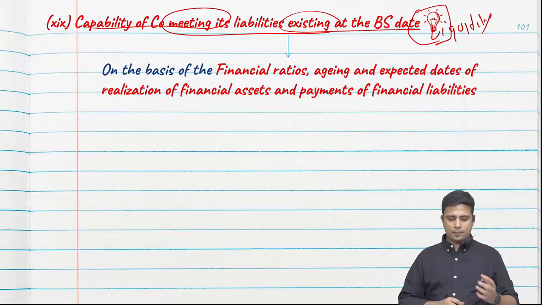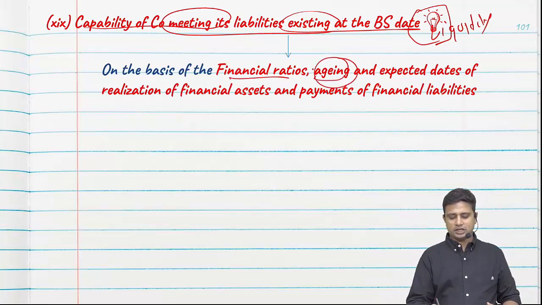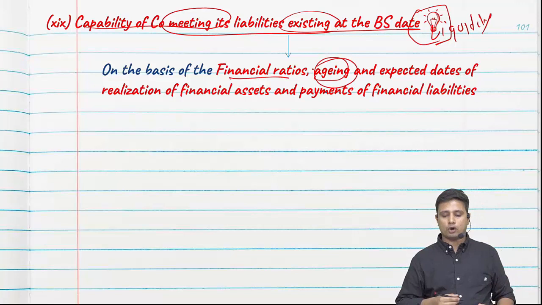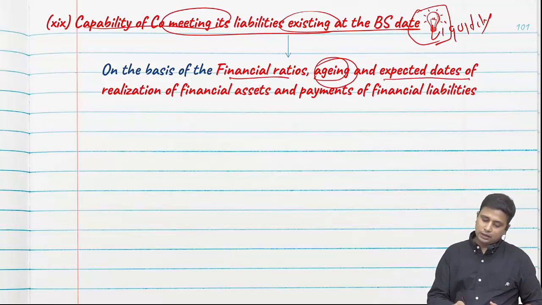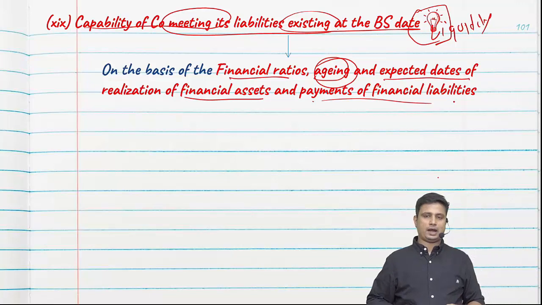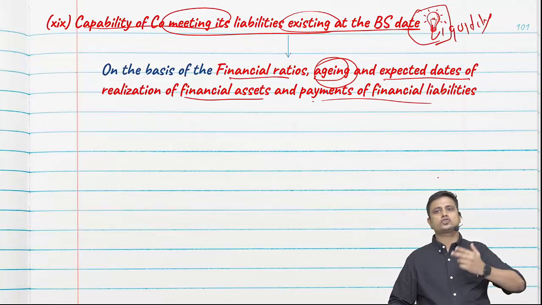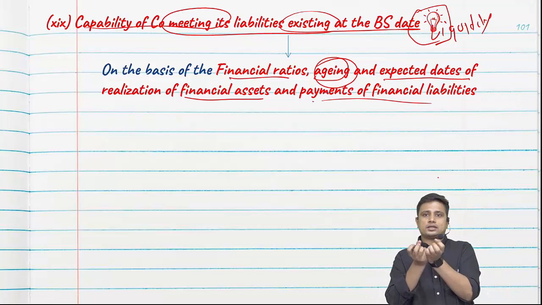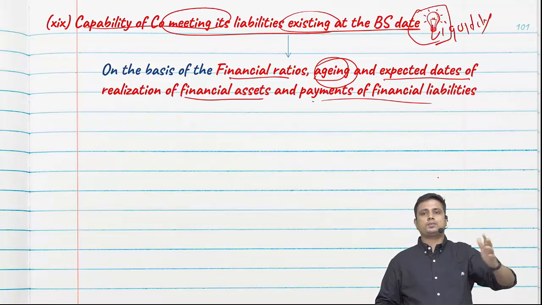So on the balance sheet, on the basis of what? Financial ratios, aging. That is, since how long we have not paid to the creditors, expected dates of realization of financial assets and payment of financial liabilities. That is based on the ratios or aging, and when assets are going to be realized and when I am supposed to pay the liabilities.